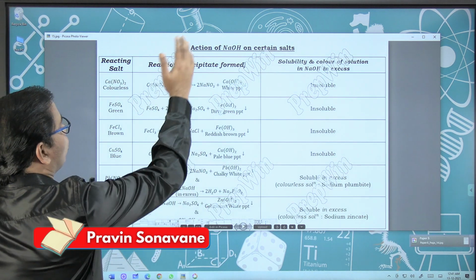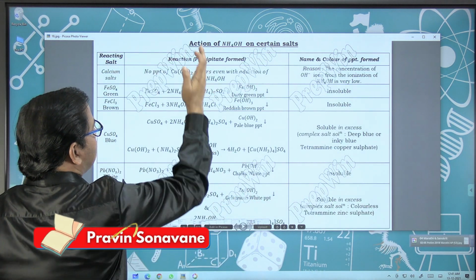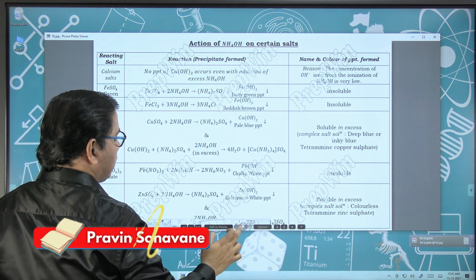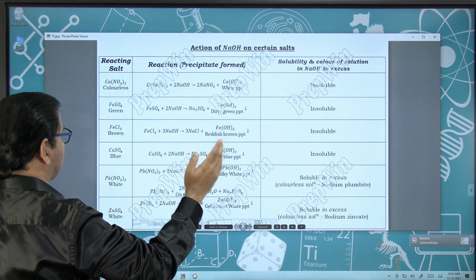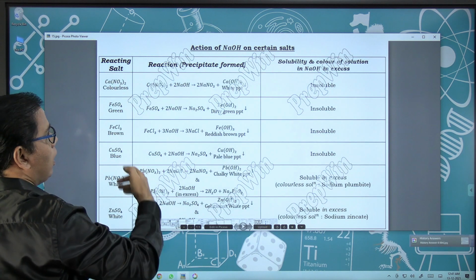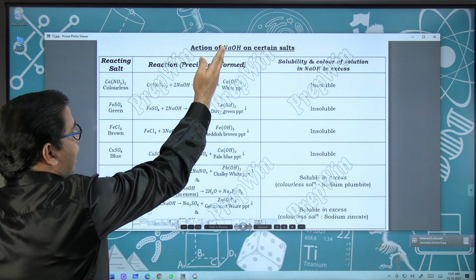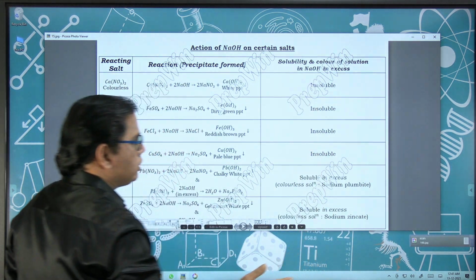So there are these 2 tables: action of NaOH on a certain salt and action of NH4OH on a certain salt, that is ammonium hydroxide and sodium hydroxide. As per your syllabus, there are 6 salts and their reaction with NaOH, and whether the precipitate obtained is soluble or insoluble.